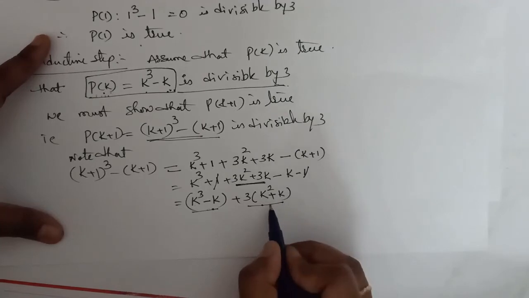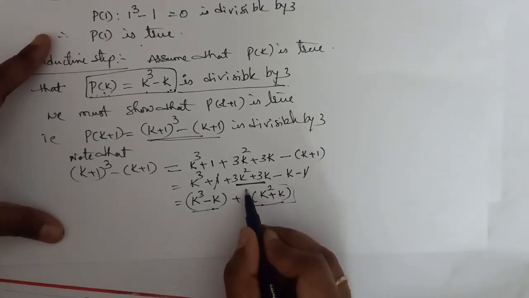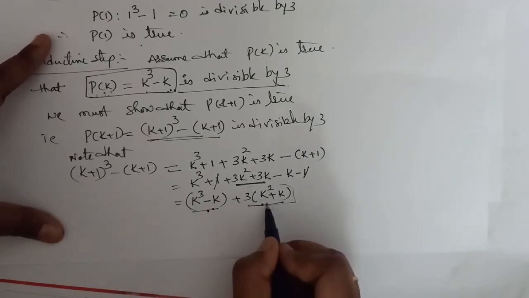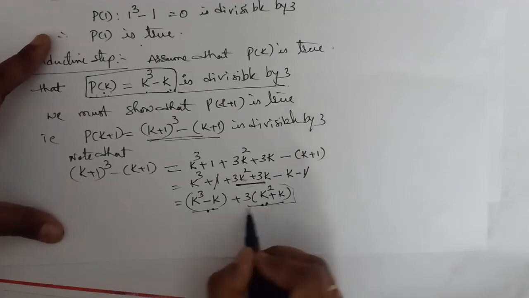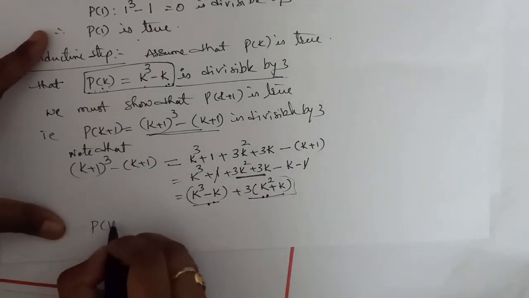So if it is 3 times an integer, this term is also divisible by 3. So this term is divisible by 3 and this term is divisible by 3. Therefore, the total term is divisible by 3. So if this is divisible by 3, therefore P of k plus 1 is true.